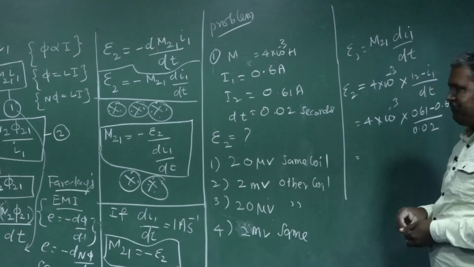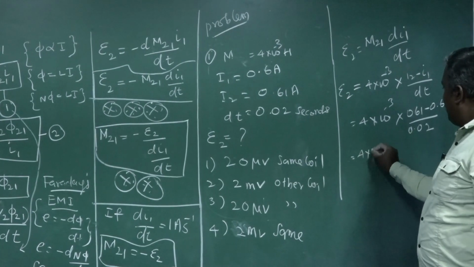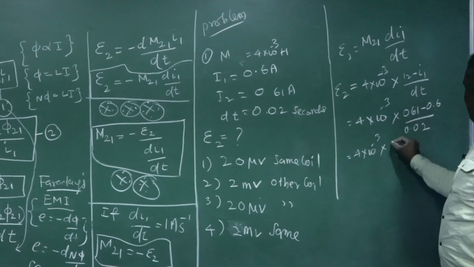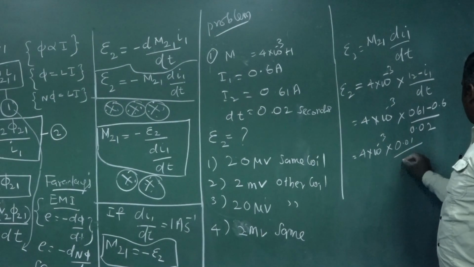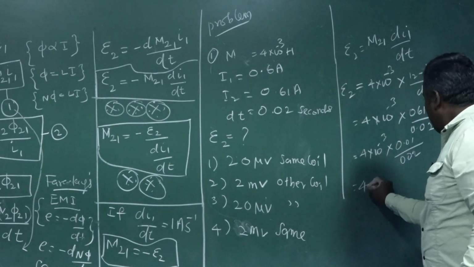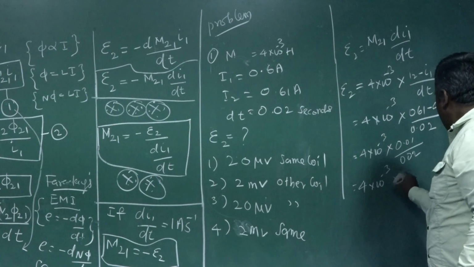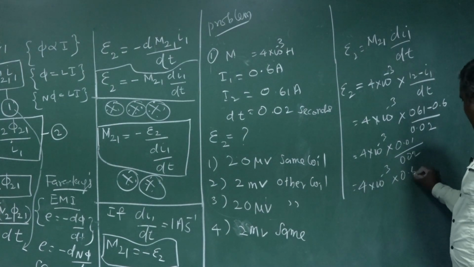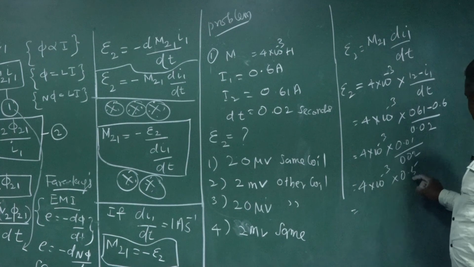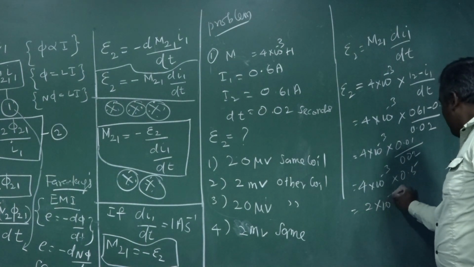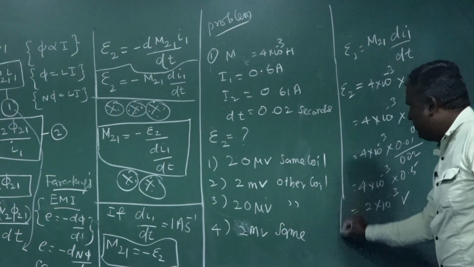So 4 into 10 power minus 3 times 0.01 by 0.02, that is 0.5. 0.5 means half, so 4 over 2, into 10 power minus 3 volt.